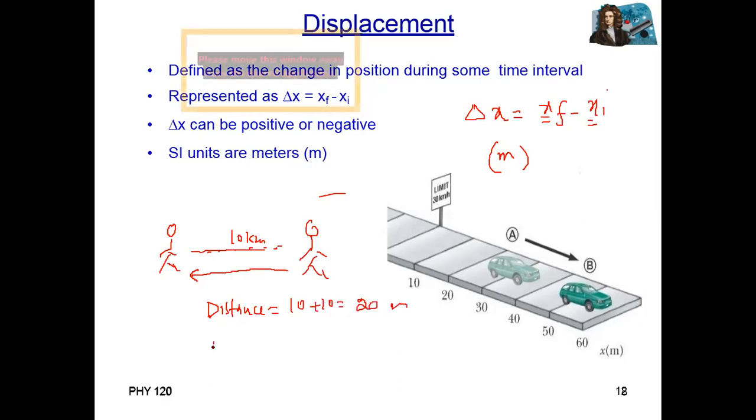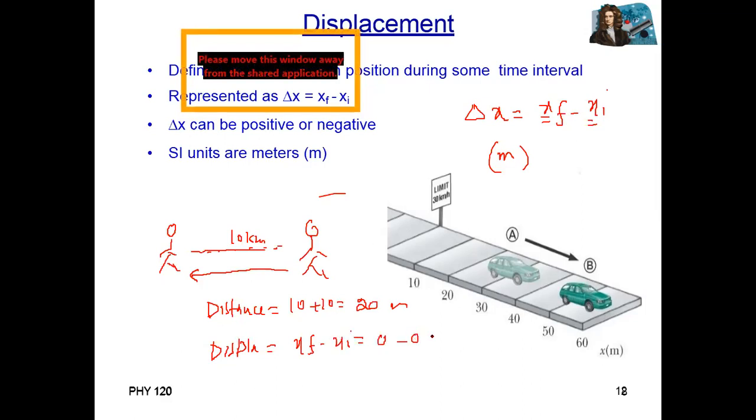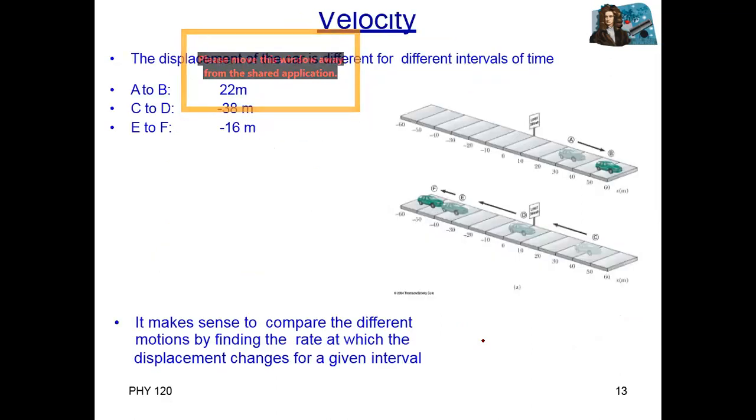But what about your displacement? Displacement is 0, because x final minus x initial is zero: both positions are the same, you start from 0 and again reach 0. Although you covered 20 kilometers of distance, your displacement is 0. Great, excellent.